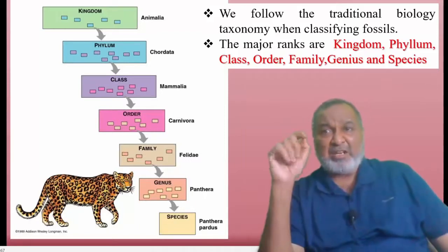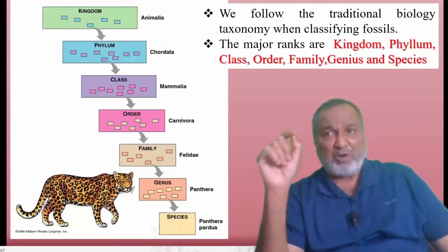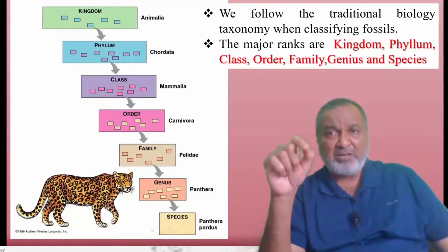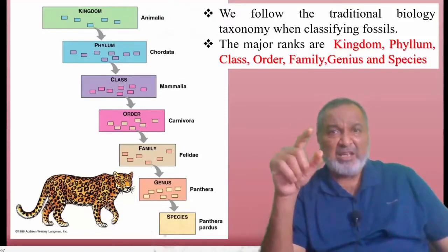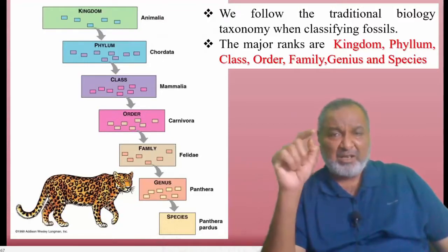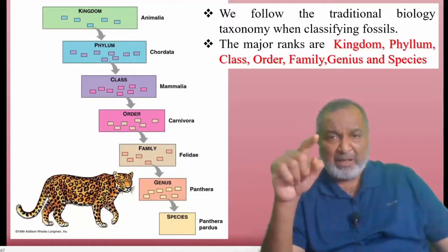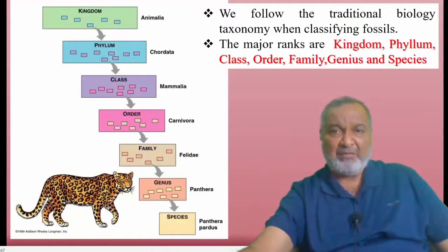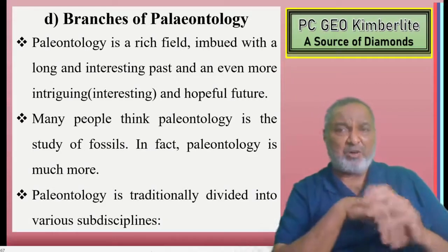Now, in taxonomy, we are going to have the systematic classification. The major ranks we are going to write down in the classification are kingdom, phylum, class, order, family, genus, and species. Here we are giving you one example: kingdom is Animalia, phylum is Chordata, class is Mammalia, order is Carnivora, family is Felidae, genus is Panthera, and the species is Panthera pardus. This is the way we make a systematic nomenclature, binomial nomenclature, or taxonomy.